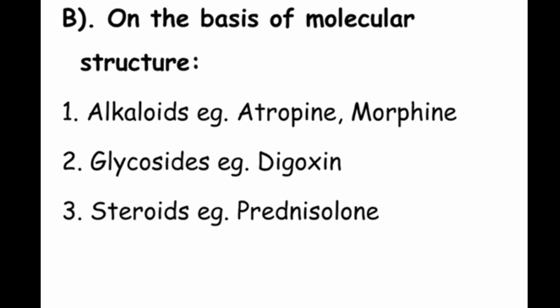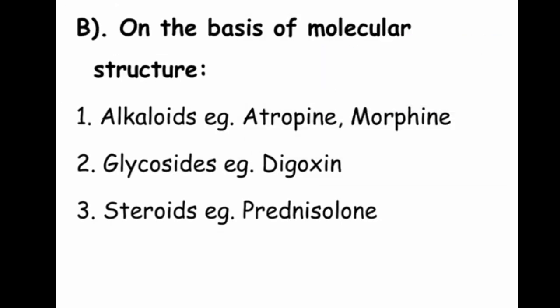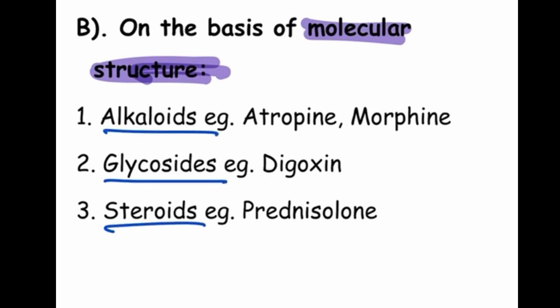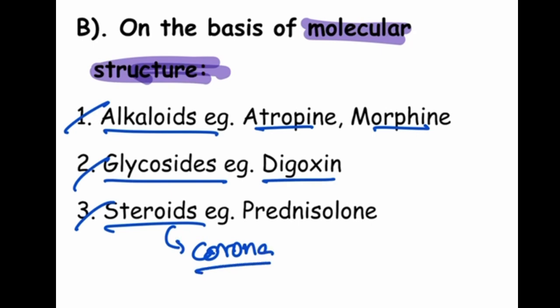Next is on the basis of molecular structure. So under the basis of molecular structure, what is there? Alkaloids, glycosides, steroids. Examples: alkaloids are atropine, morphine, and for glycosides we can take digoxin as an example. And steroids. Steroids were used in corona, prednisolone. So very important for FMG.